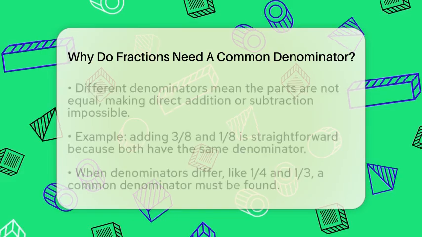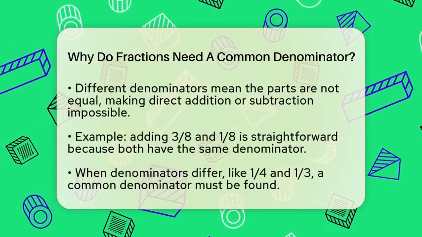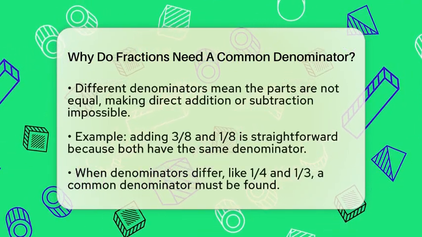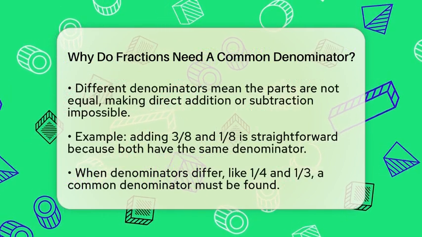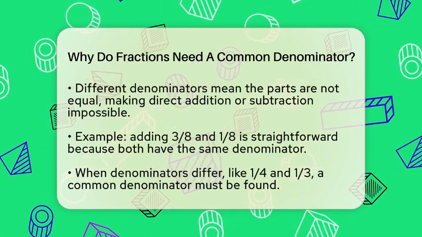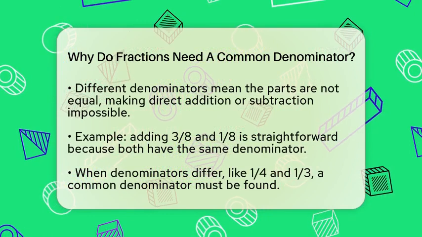If you have 3/8 of a cake and 1/8 of a cake, it's easy to add because both are divided into 8ths pieces. You just add the numerators, 3 plus 1, to get 4/8. That simplifies to 1/2 of the cake.